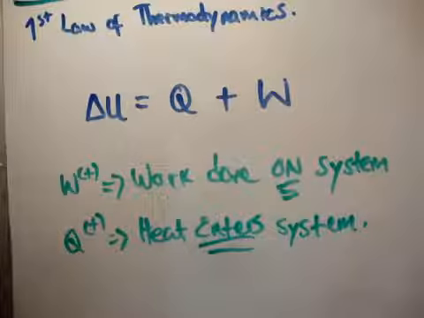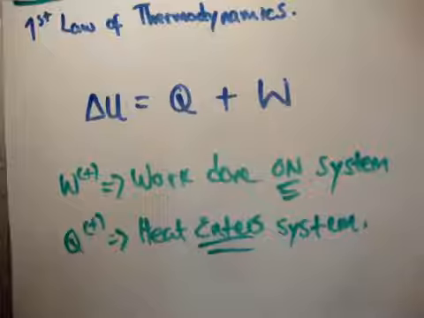This is important because the sign convention, as we'll see later on, is very important. In my videos, I will refer to work as positive when work is being done on our thermodynamic system, and negative when the thermodynamic system is doing work on something else.